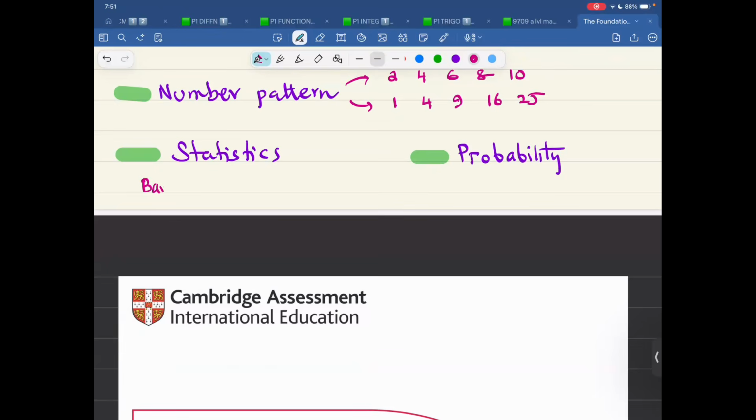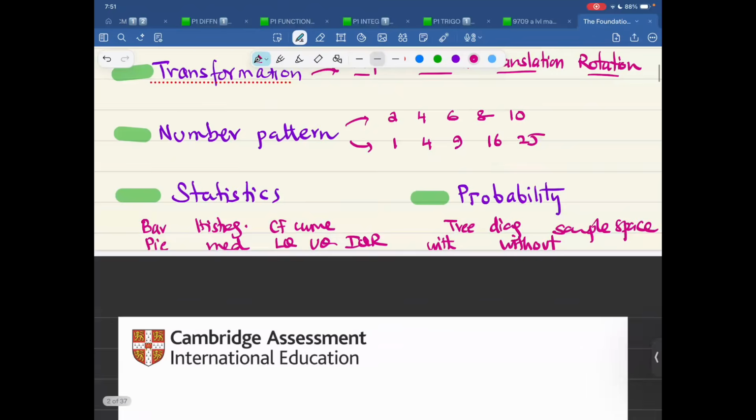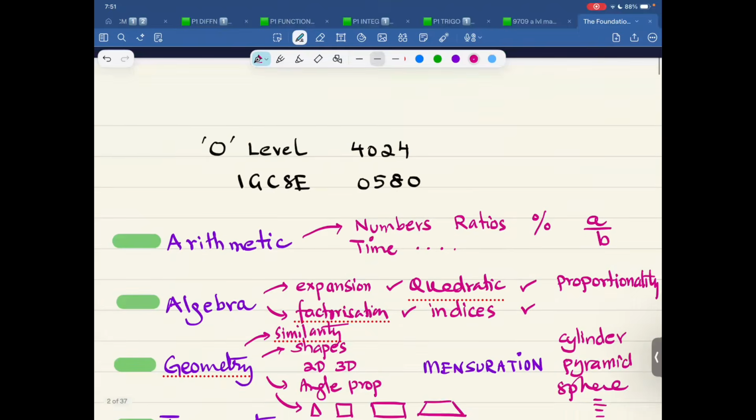Statistics, we talk about bar chart, pie chart, histogram, CF curve, median, lower quartile, upper quartile, interquartile range, and some reasonings. Probability, we talk about tree diagram, and sample space, possibility space diagram with replacement, without replacement, and so on. So that is basically an overview of O-level maths.